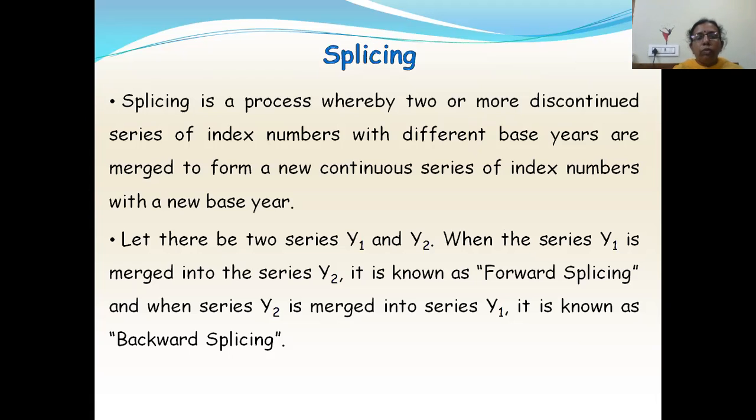Like suppose I have two series, say y1 and y2. When I am combining the series, that is, when the series y1 is merged into the series y2, it is known as forward splicing. And when series y2 is merged into series y1, it is known as backward splicing.